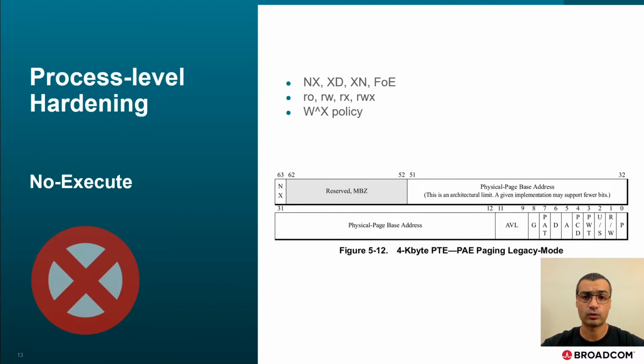We'll start with NX or no execute. This refers to the ability of marking memory regions to prevent execution. While the idea is not new, as it was introduced more than 30 years ago in SPARC and PA-RISC, it only became widely adopted when commodity hardware like AMD64 introduced the NX feature. By the way, the marketing term they used was EVP, Enhanced Virus Protection. Windows uses AMD's NX or Intel's XD feature under the name Hardware Assisted DEP, Data Execution Prevention.